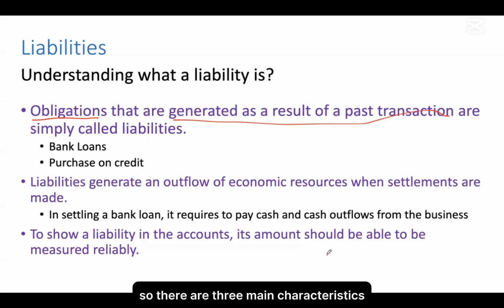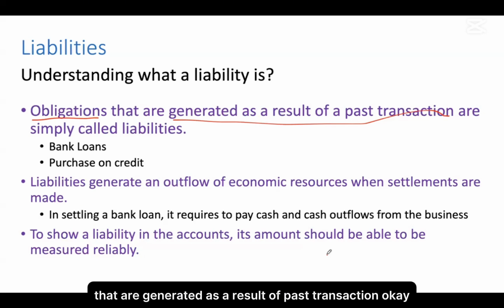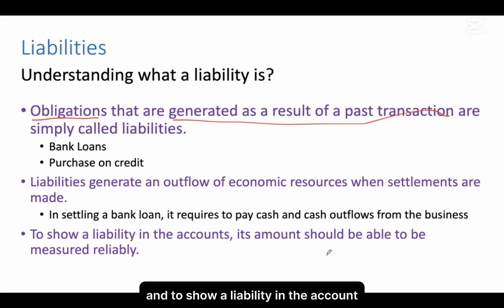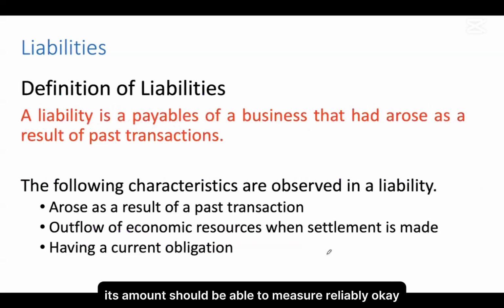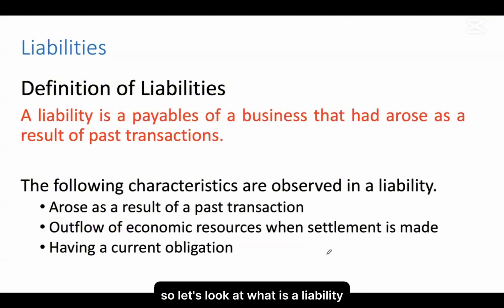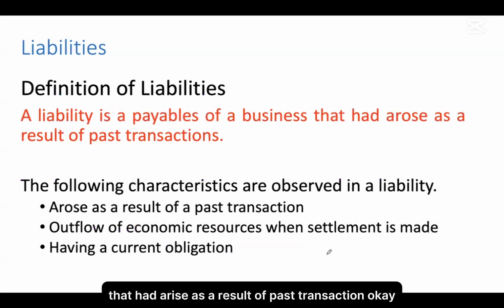So there are three main characteristics. Liabilities are obligations that are generated as a result of past transaction. Okay. Liabilities generate outflow of economic resources when the settlement is made. And to show a liability in the account, its amount should be able to measure reliably. Okay. So let's look at what is a liability. Liability, or the definition of the liability. A liability is a payable of the business that had arisen as a result of past transaction.